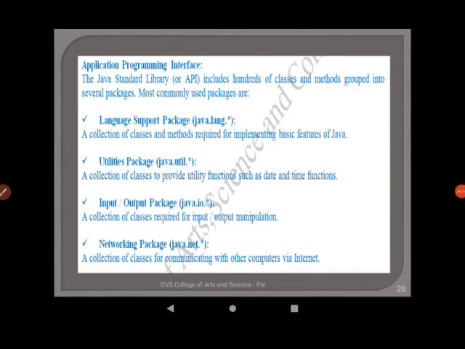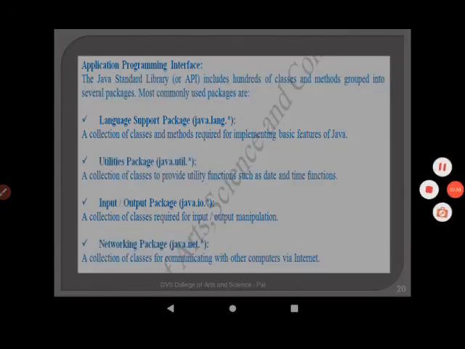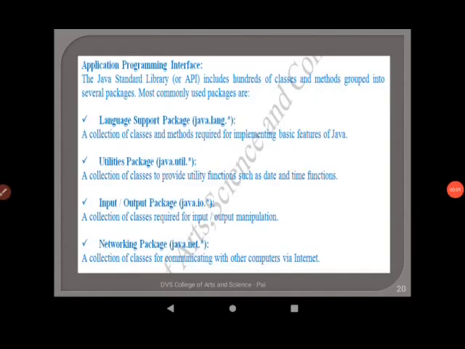Likewise, we are having input-output package, that is java.io.*, which is a collection of classes required for input-output operations. We are having networking package, that is java.net.*, which is a collection of classes for communicating with other computers via internet.